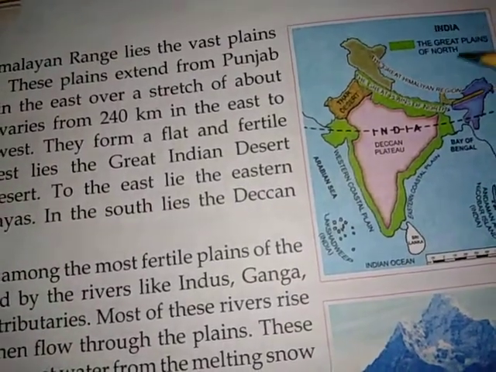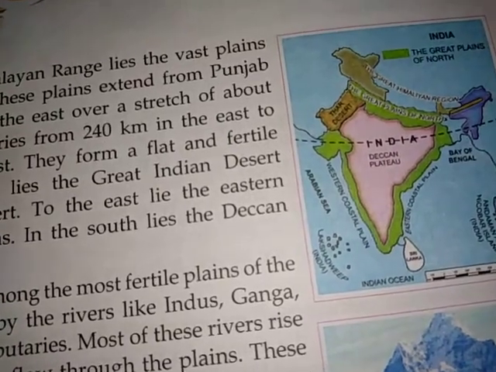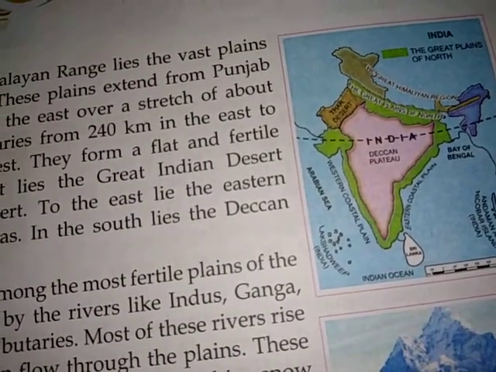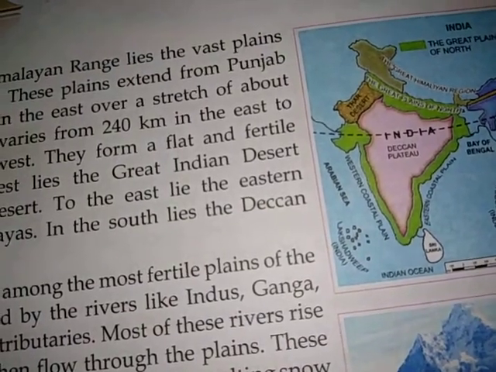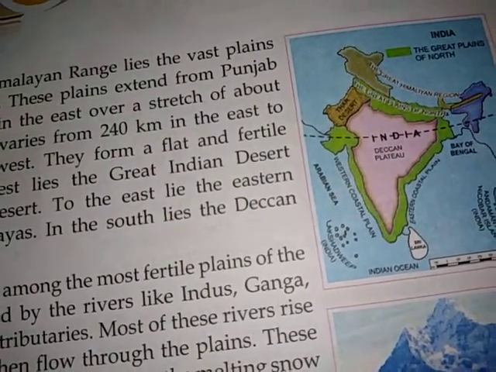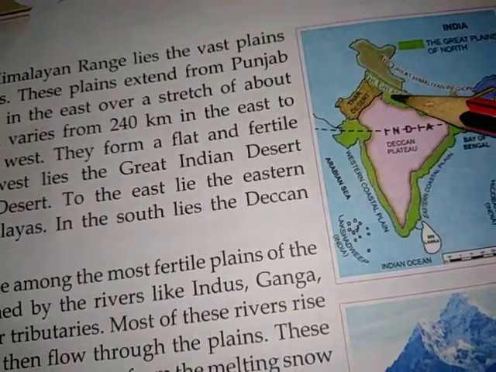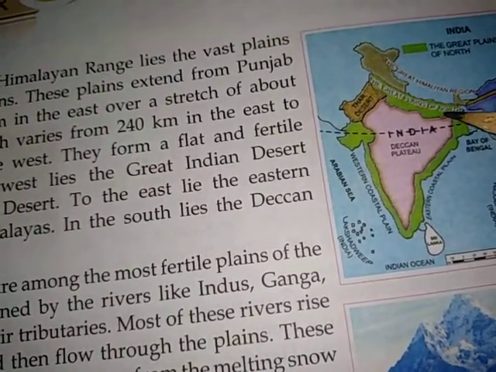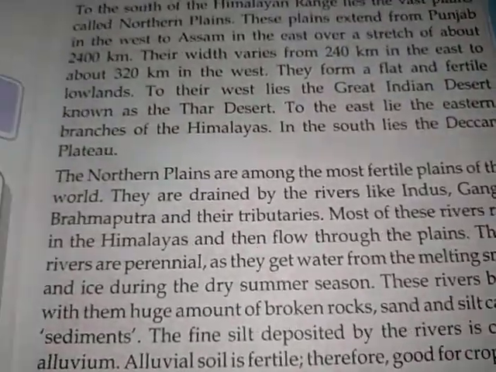The Himalayan range is covered with snow and ice throughout the year, and during the summertime when the ice melts, the water comes down to the plain and drains these lowlands of the Great Plains of the North.